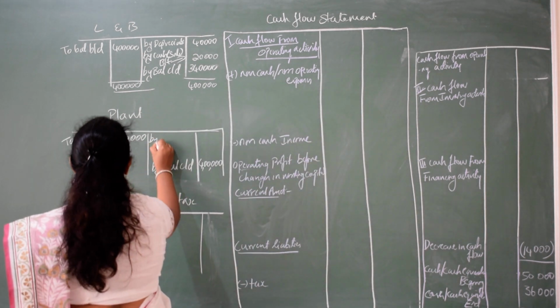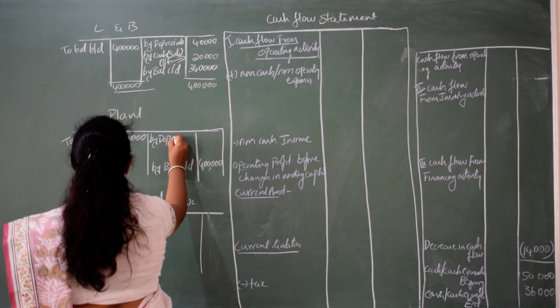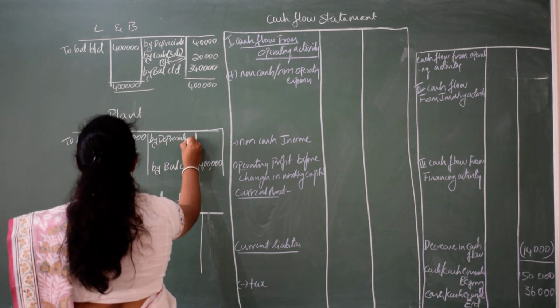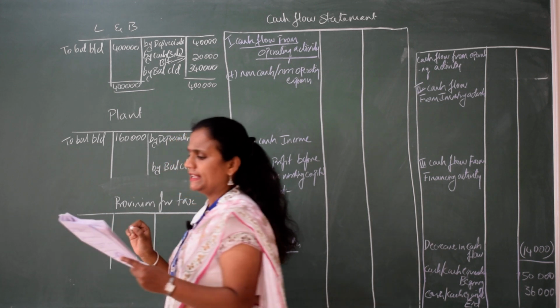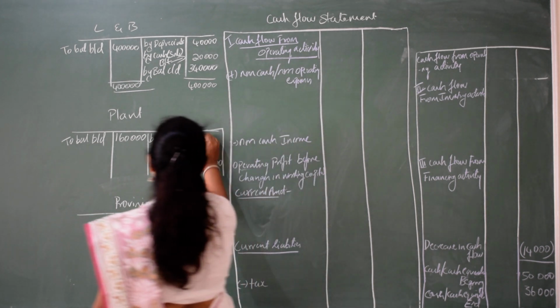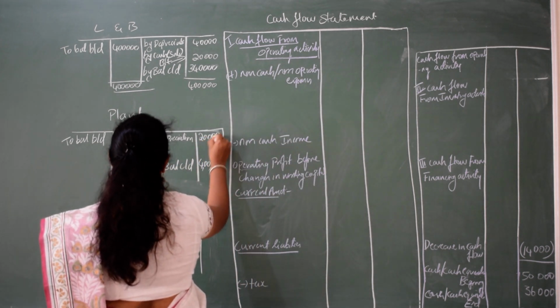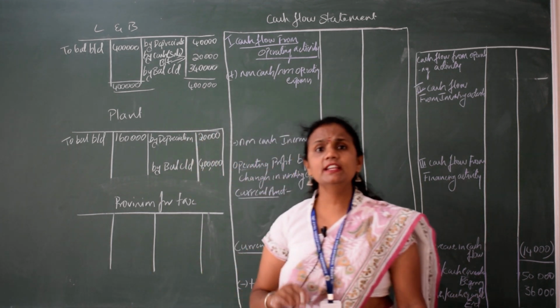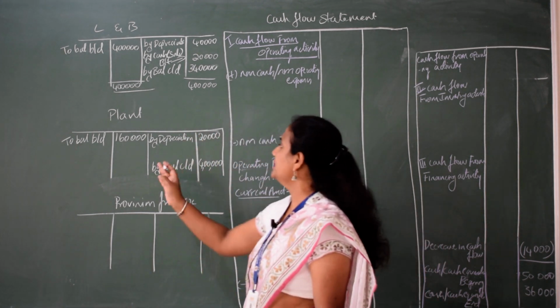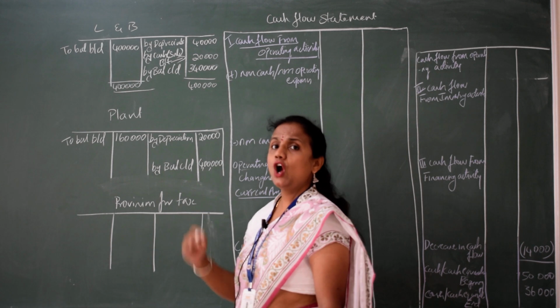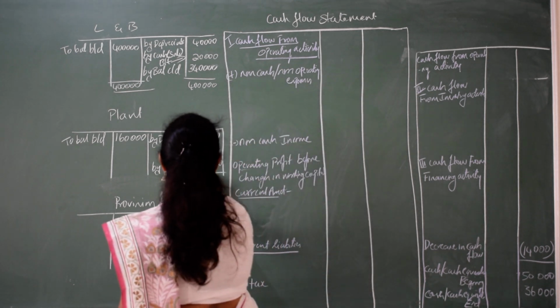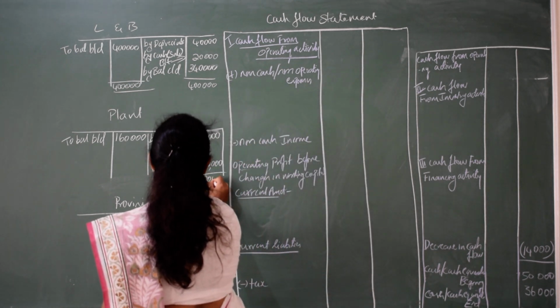By depreciation. Depreciation is 20,000. Now which side is more? Definitely the credit side. So you total this, you will get 4,20,000.